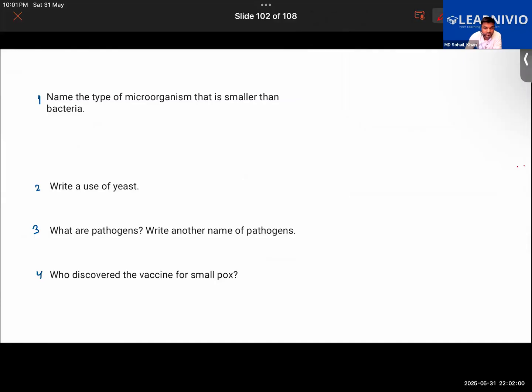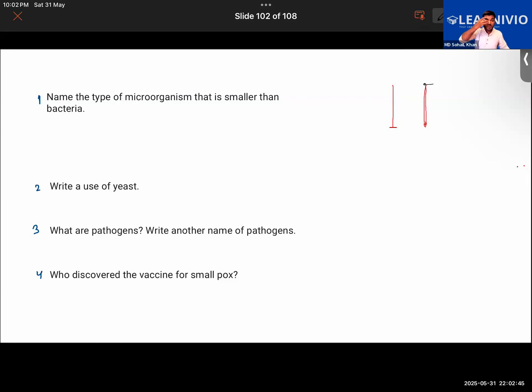Name the type of microorganism that is smaller than bacteria. If you remember, I gave an example of a microorganism that is so small that about 400 million of that microorganism can fit on the tip of a pin. If you take an iron pin, just like a needle, about 400 million could fit on just the tip of it.